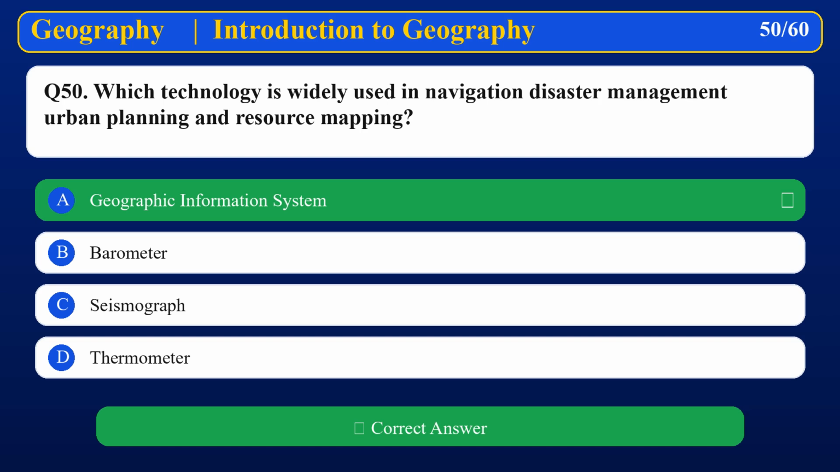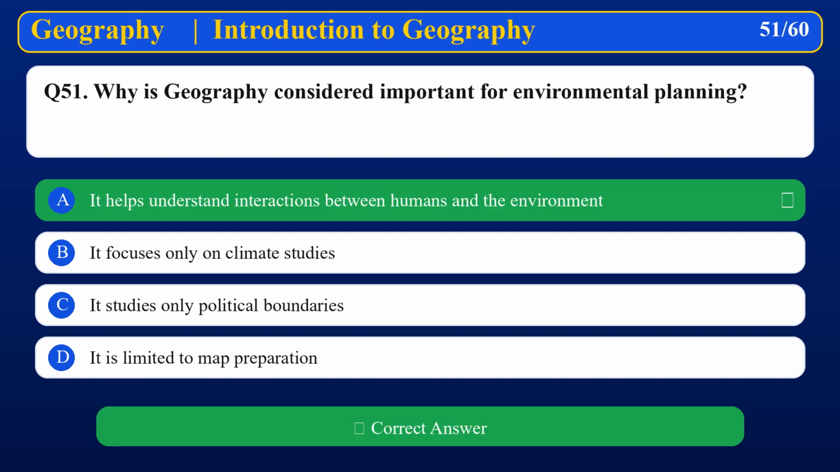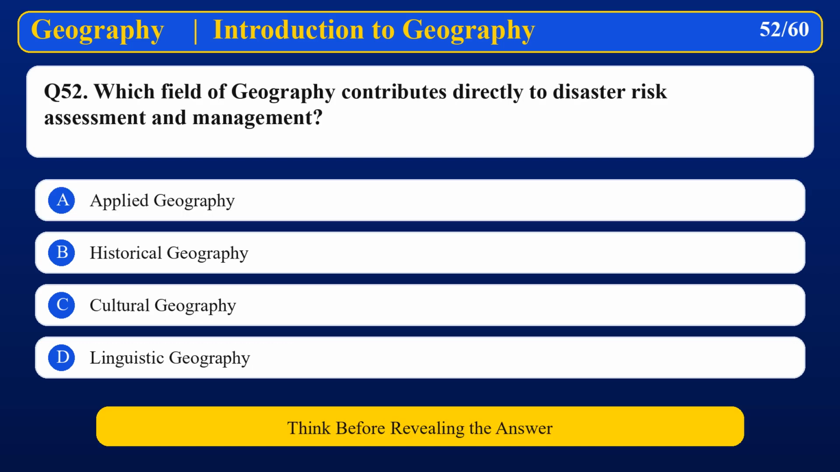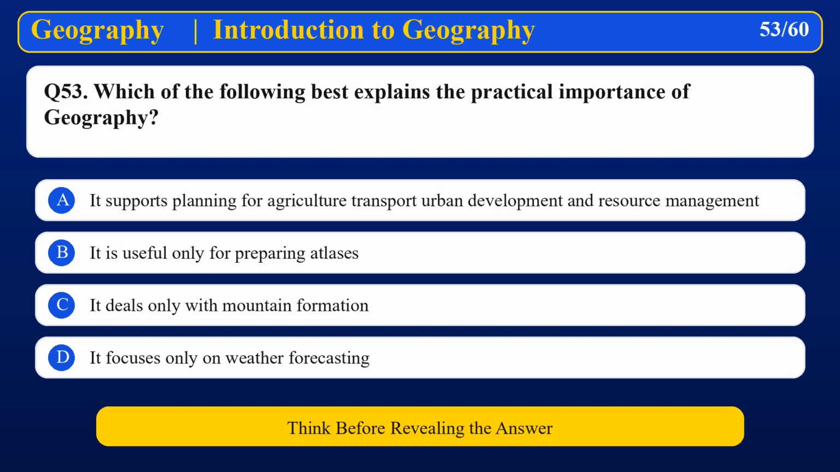Geographic Information System. Why is geography considered important for environmental planning? It helps understand interactions between humans and the environment. Which field of geography contributes directly to disaster risk assessment and management? Applied Geography. Which of the following best explains the practical importance of geography?